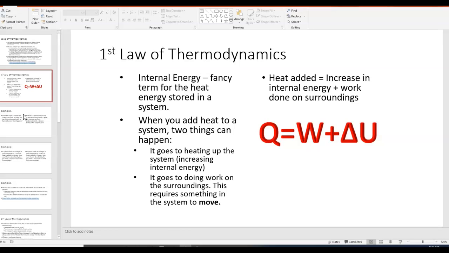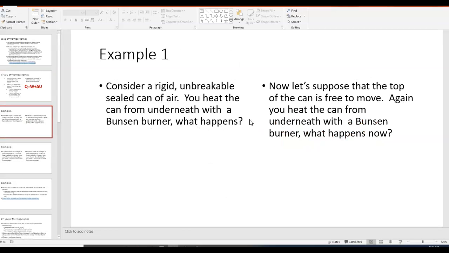Okay, so example 1. Example 1 says, consider a rigid unbreakable steel can of air. You heat the can from underneath with a Bunsen burner. What happens? Okay, so if we have a can filled with air and the can is rigid, that means it's really hard and it's unbreakable. That basically means that when we add heat, if the can can't move because it's unbreakable, then think about the